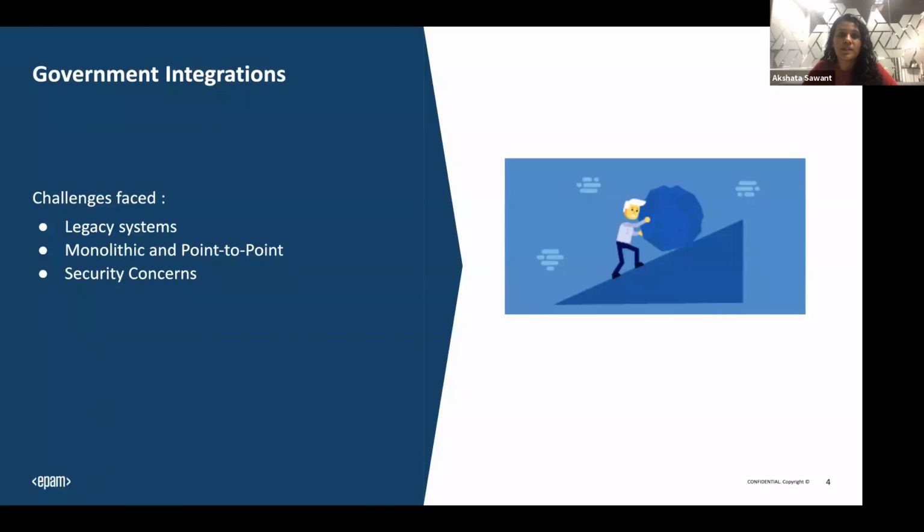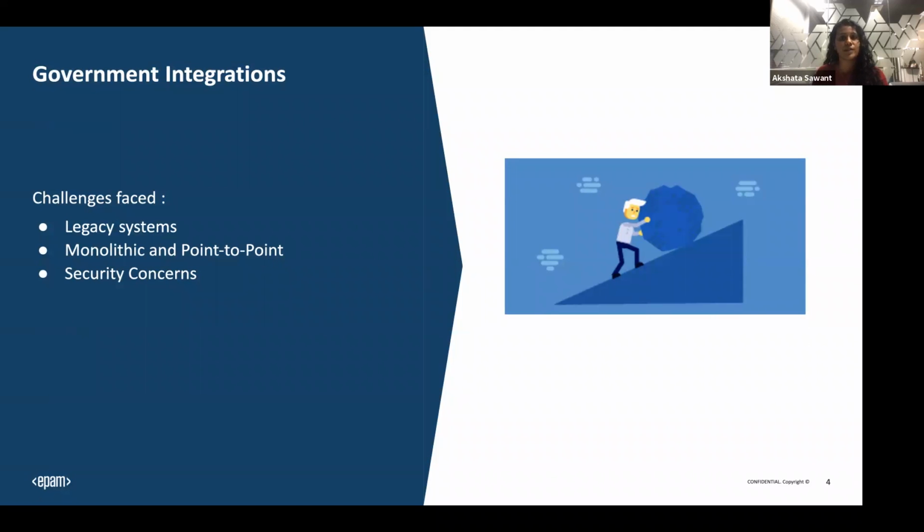The third thing is security concerns. When talking about security and government organizations, there are several policies, security regulations and compliances which need to be followed. The data which government has is crucial, and there are regulations not just from the cloud perspective but also from the law and regulation side, which need to be followed.